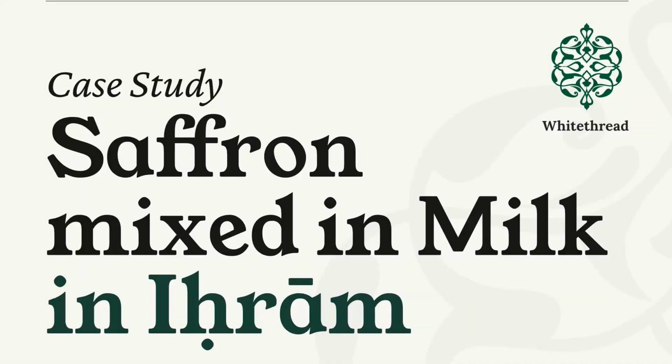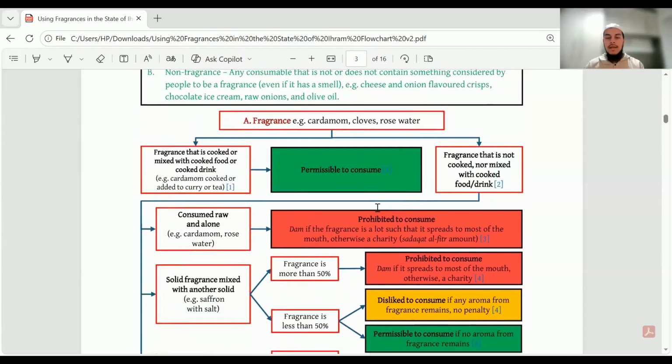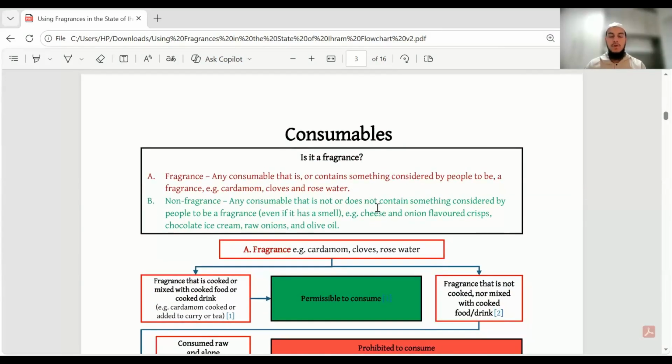Let's say a person had saffron, which they mixed in milk. Okay, there's saffron and they mixed it in milk. So now again, going back to our definition, we see that saffron is a fragrance, right?